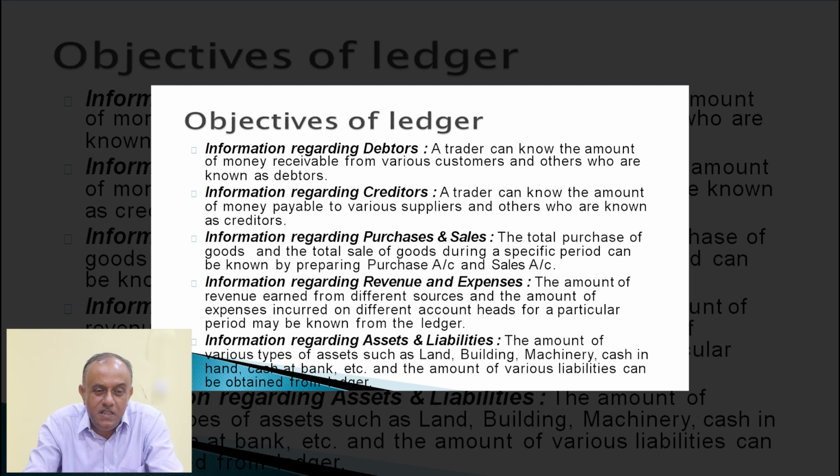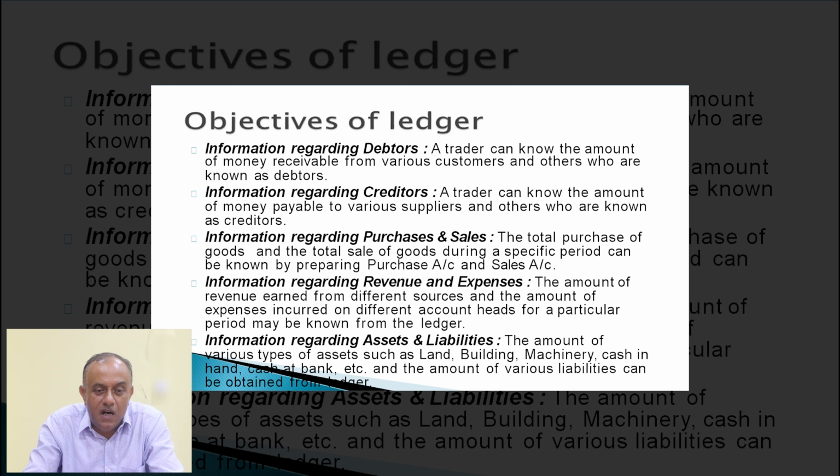Next important objective is information regarding purchases and sales. Total purchase of goods and total sale of goods during a specified period can be known by preparing the purchase account and sales account, which are vital parts of the ledger. Another important objective is information regarding revenue and expenses.